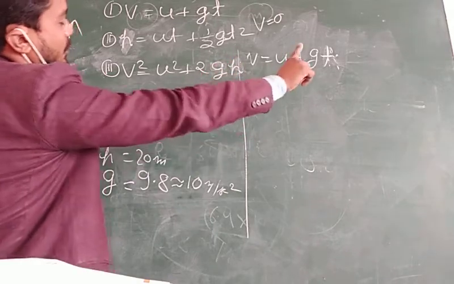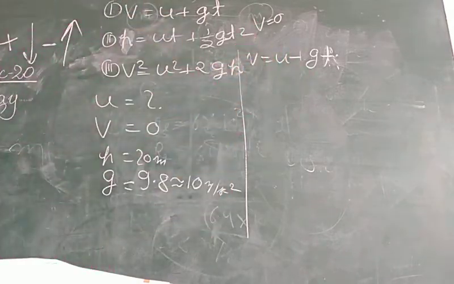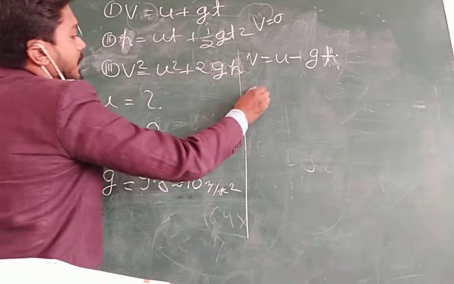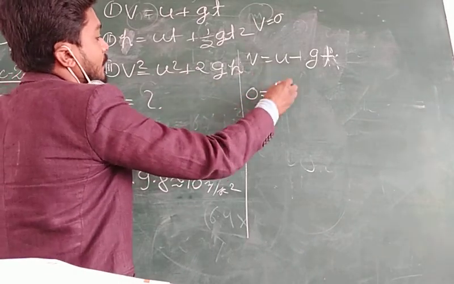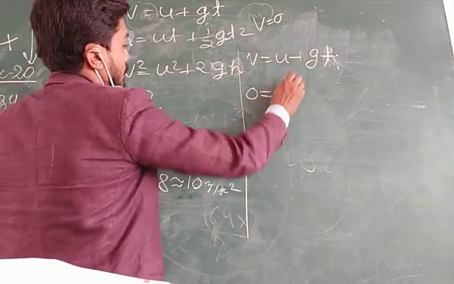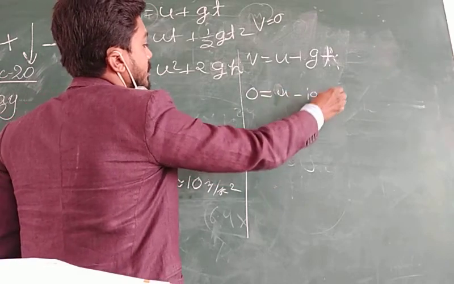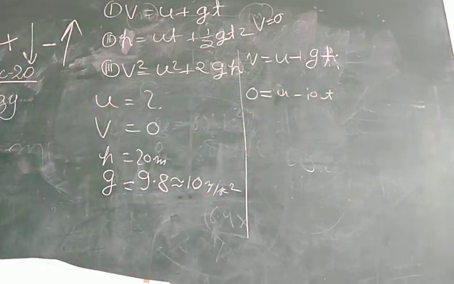What is the value of v? 0. What is the value of u? Don't know. What is the value of g? 10, and t. Here you can see two quantities are unknown, so we cannot apply equation number 1.